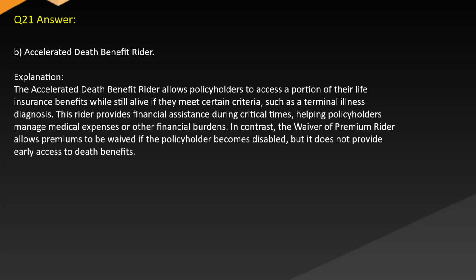Explanation. The accelerated death benefit rider allows policyholders to access a portion of their life insurance benefits while still alive if they meet certain criteria, such as a terminal illness diagnosis. This rider provides financial assistance during critical times, helping policyholders manage medical expenses or other financial burdens. In contrast, the waiver of premium rider allows premiums to be waived if the policyholder becomes disabled, but it does not provide early access to death benefits.